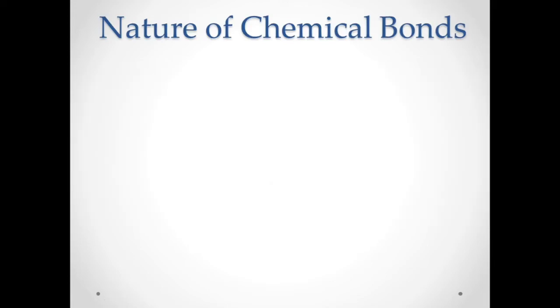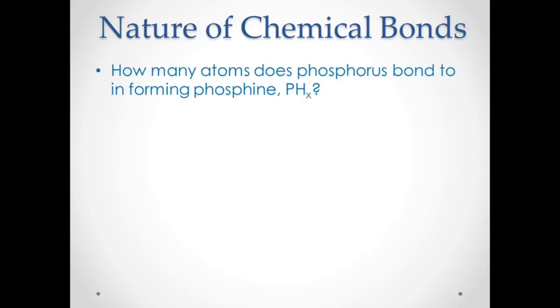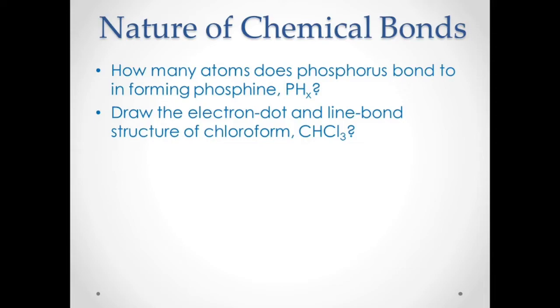Now we have a question regarding what we have learned about chemical bonding theory and the nature of chemical bonds. For example, how many atoms does phosphorus bond to in forming phosphine? The formula for phosphine is P, phosphorus, and hydrogen, but we don't know how many hydrogens there are. So how do we do that?